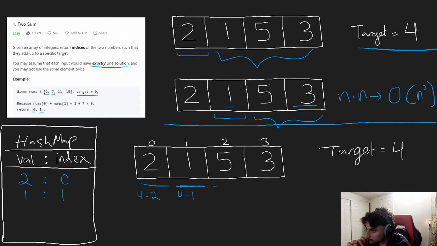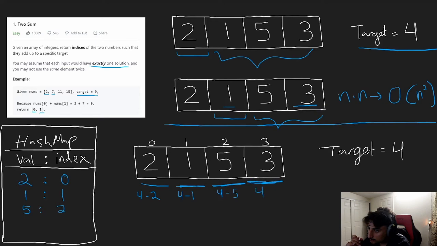And now we move to the next element, 5. We check, does 4 minus 5 exist in our hash map? That's -1, so no, it does not. Then we add this 5 to our hash map and its index, which is 2. And we move to the last value in the array, 3.